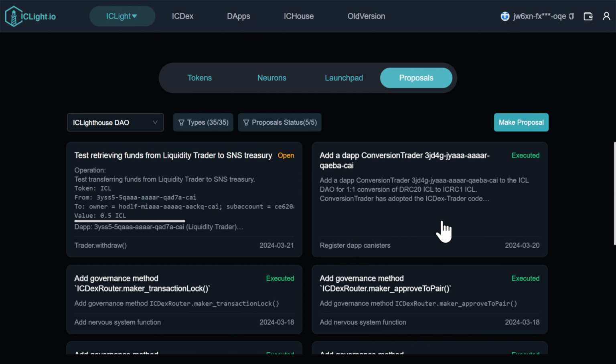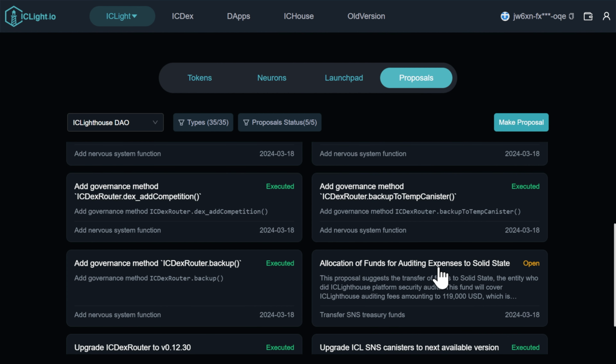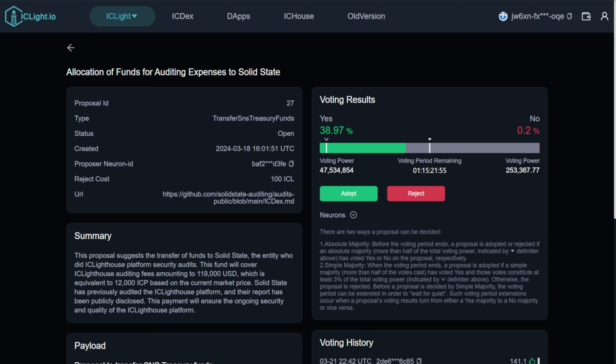Upon clicking a proposal, we can see a bunch of technical details and a general outline of the proposal type and purpose. This one is in regard to transferring Treasury funds to pay a company which audited the ICDEX platform, and attached is a link to the audit report. Knowing this to be legitimate, it makes sense for me to select Adopt.